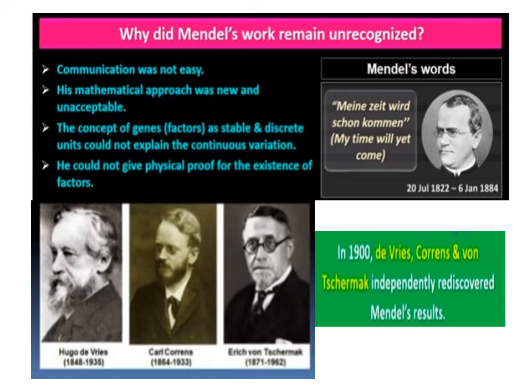In 1900, De Vries, Correns and von Tschermak independently rediscovered Mendel's results on the inheritance of characters. By this time, due to advancement of microscopy, scientists were able to observe cell division, the structure of the nucleus and chromosomes. By 1902, the movement of chromosomes during meiosis had been worked out.